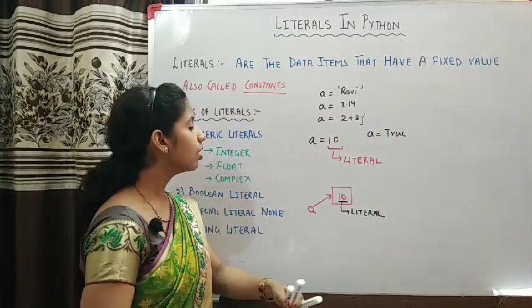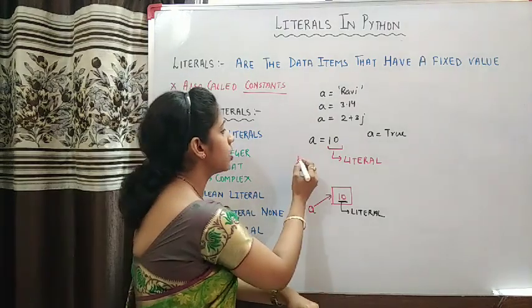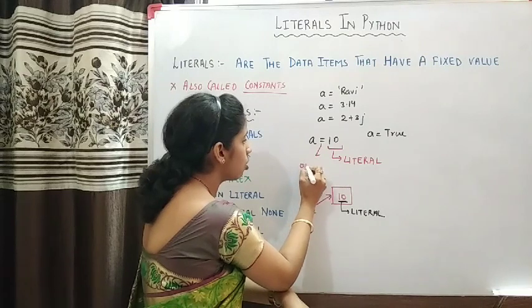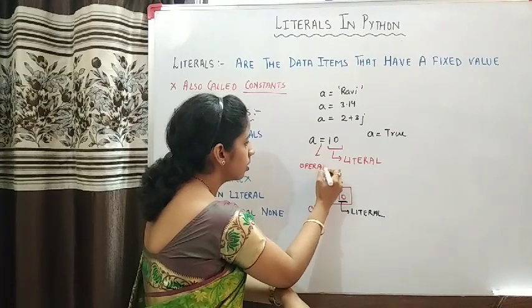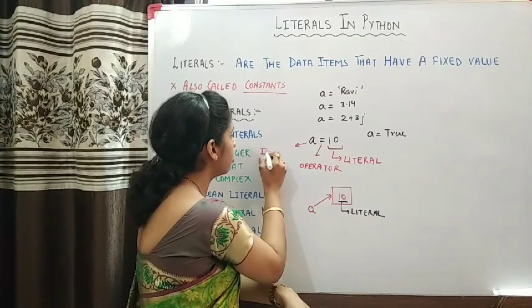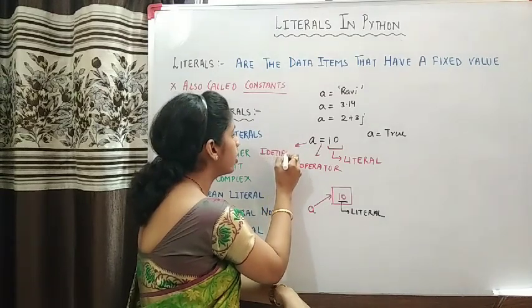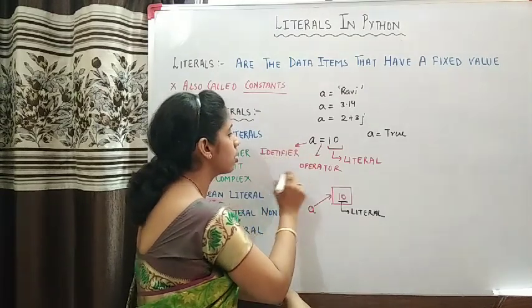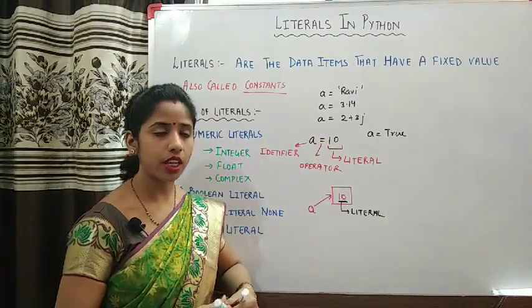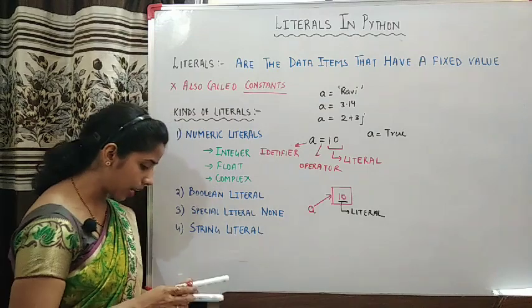So in this statement, this I told you is the literal, this is an operator, and this one is the identifier. We have already discussed what is identifier and what is operator, and now we are discussing what is literal. Let us see what are the various types of literals.